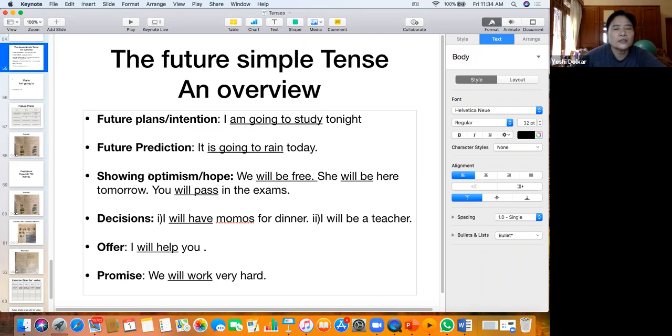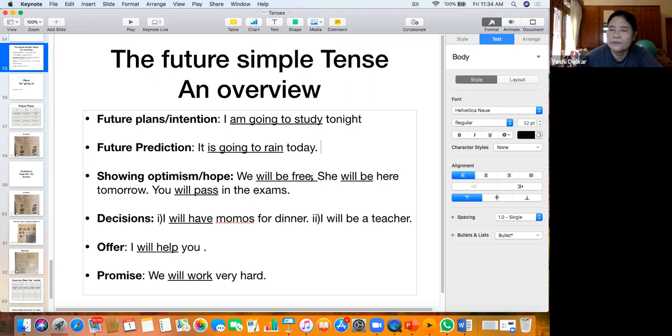Then showing optimism or hope. The hope, optimistic hope. In this case we use will. We will be free.